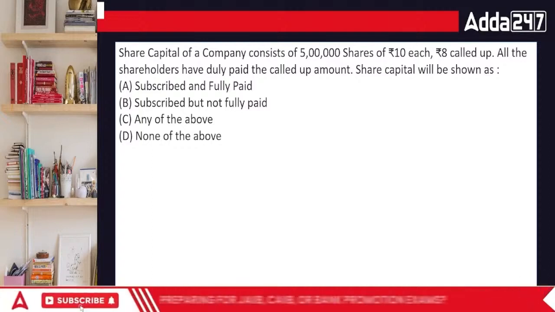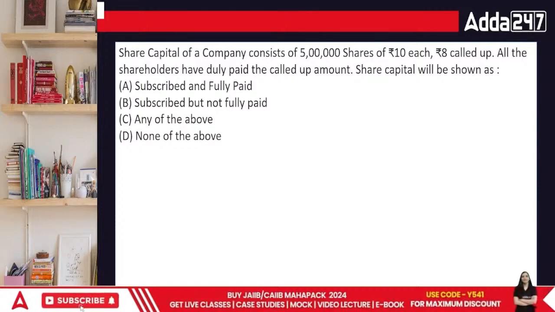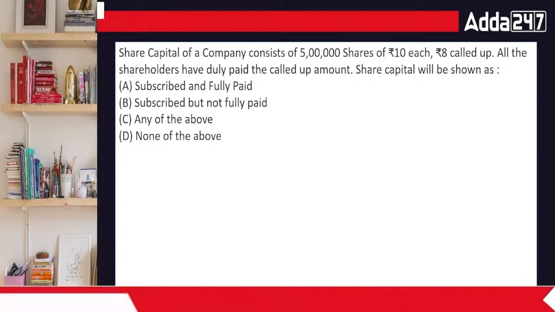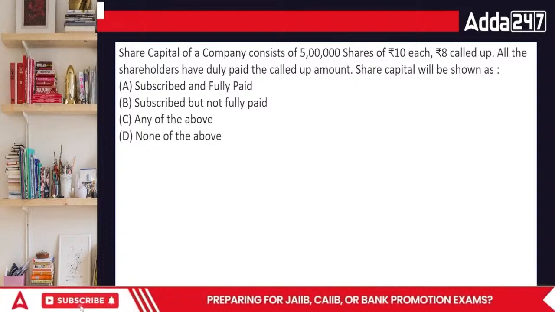They say that all the shareholders have duly paid the amount. Share capital will be shown as subscribed and fully paid, subscribed but not fully paid, any of the above, or none of the above. What's going to be the answer?